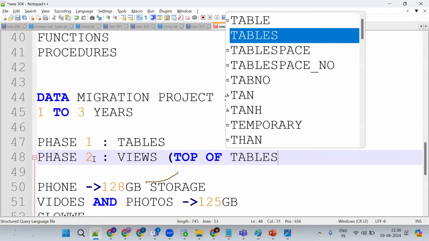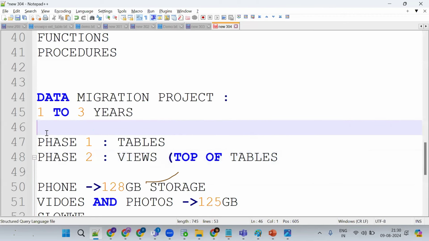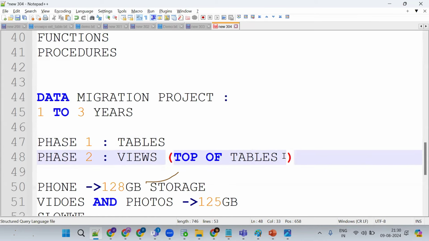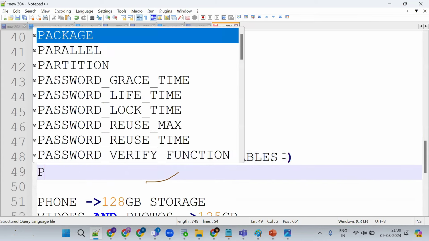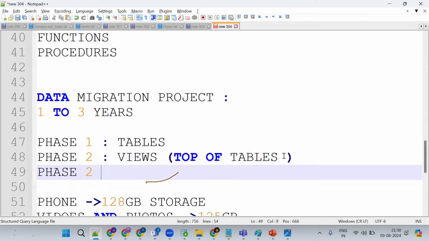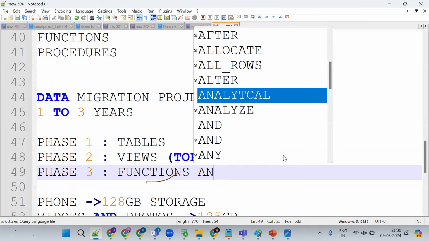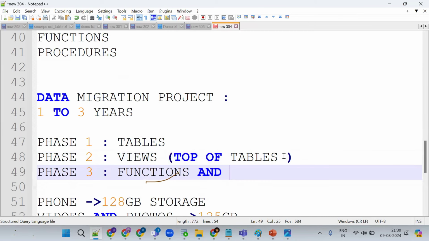Just as a functionality, just think, there will be multiple phases. First phase, migrate the tables. In the second phase, migrate the views. And in the third phase, we try to migrate the functions and procedures. If you go to any real-time project, the functionality will be the same.